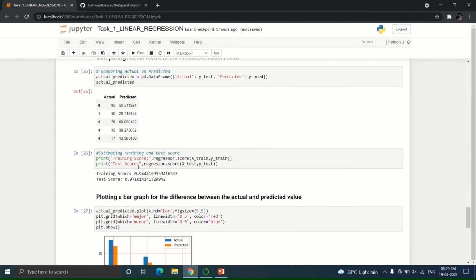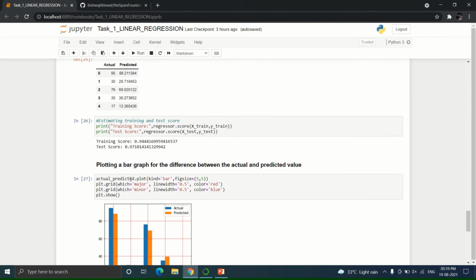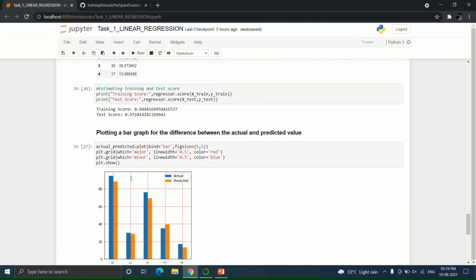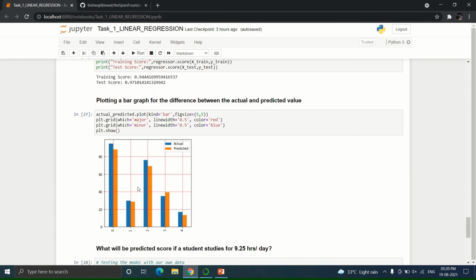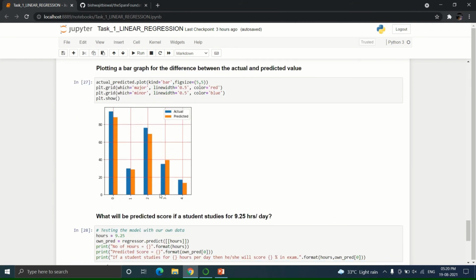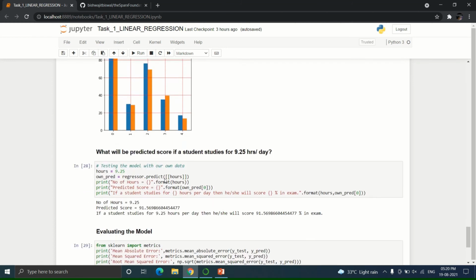Now in this step we are plotting a bar graph to depict the difference between actual and predicted values, as you can see.